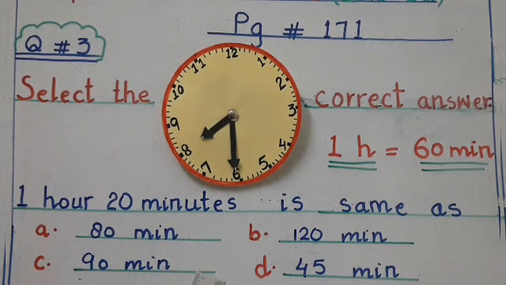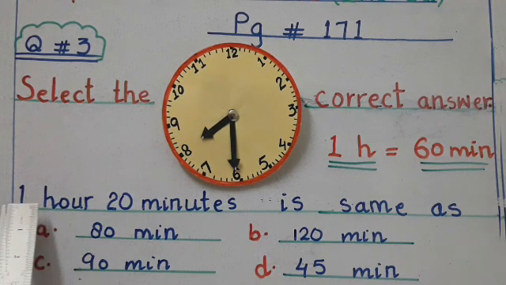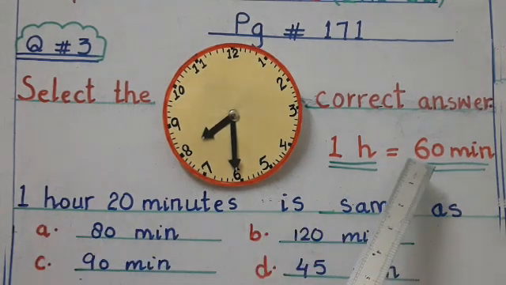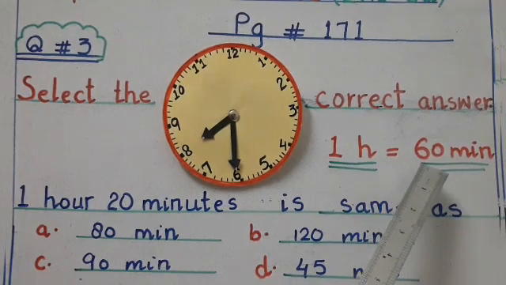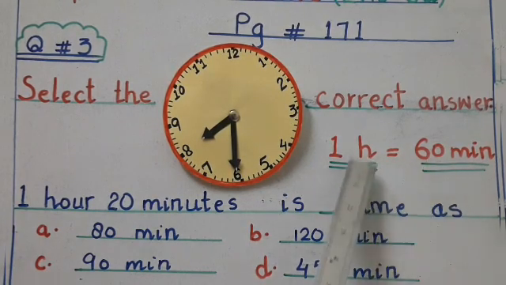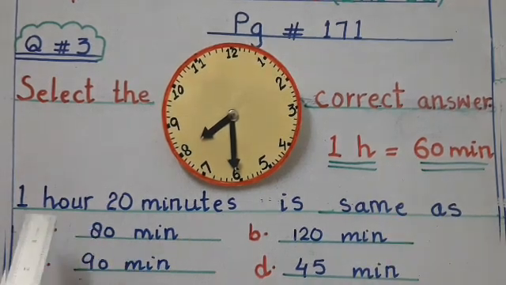Obviously, students, first of all, we will solve this question. 1 hour, as you know, one hour is equal to 60 minutes. So this is very important, just think in your mind this important point: 1 hour is equal to 60 minutes. So now let's start to solve it.